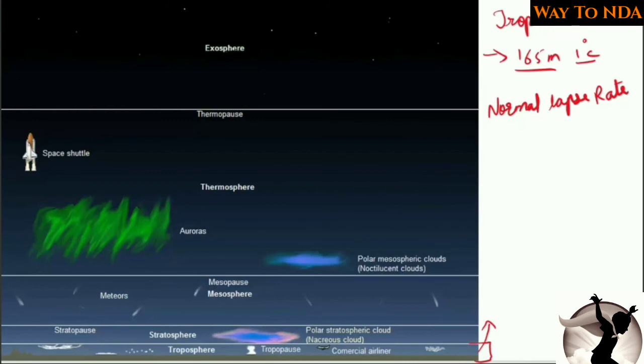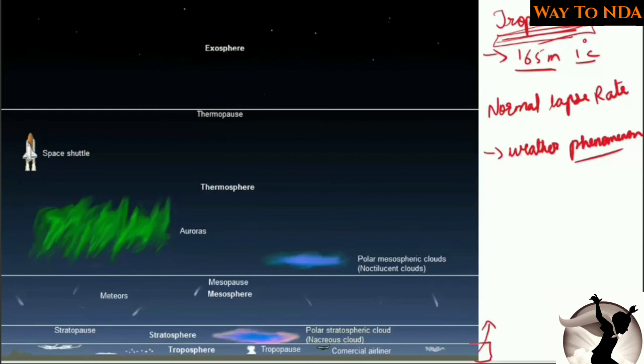Okay, secondly, all the weather changes, all the weather phenomena, take place in the troposphere only. Remember, whatever clouds are there, the rain that is falling, the hail in the hailstorms and all the evaporation, all this will happen in the troposphere only, the lowermost layer.